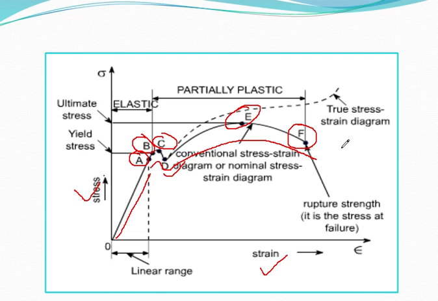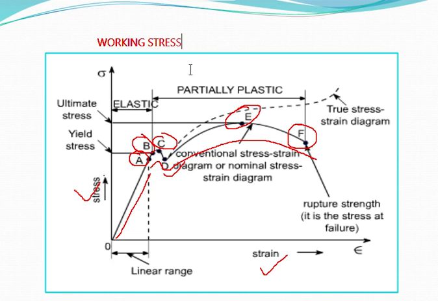Now, there are certain terms associated with this particular diagram, that is working stress. What is working stress? Now we will be defining working stress. Working stress is the maximum stress allowed to be set up in a material in actual practice. Working stress is much less than the ultimate stress. It is obtained by dividing the ultimate stress by a number called the factor of safety.